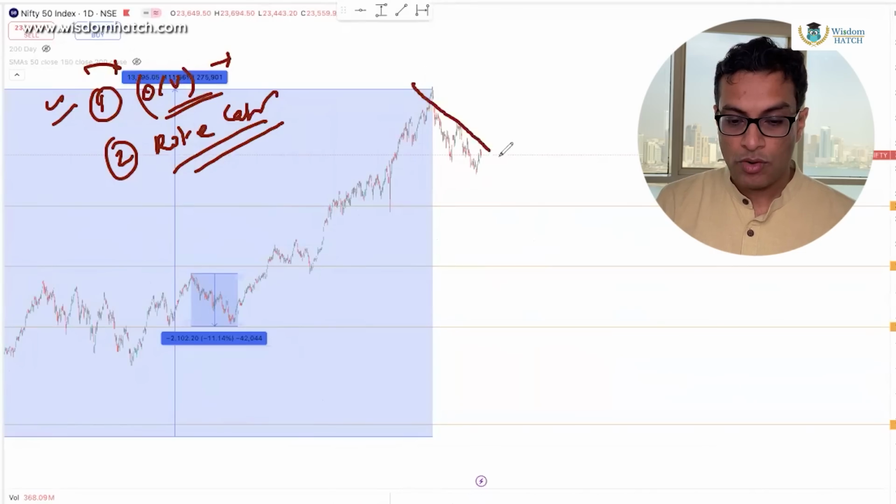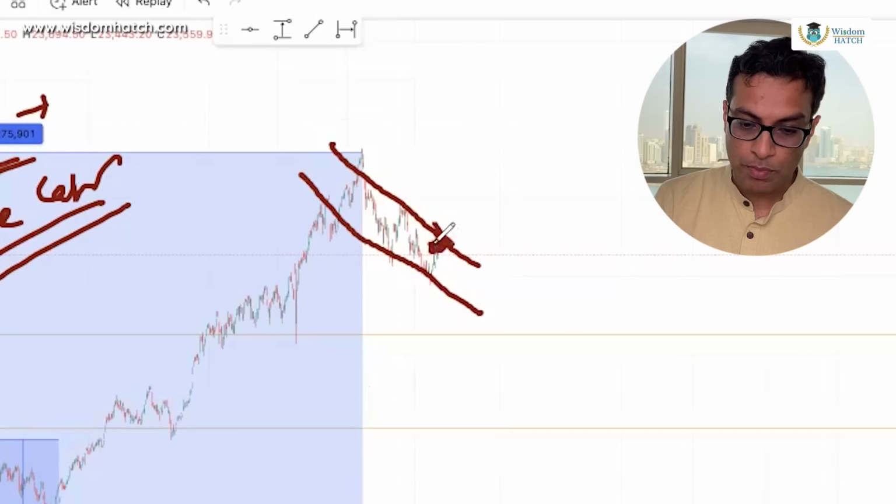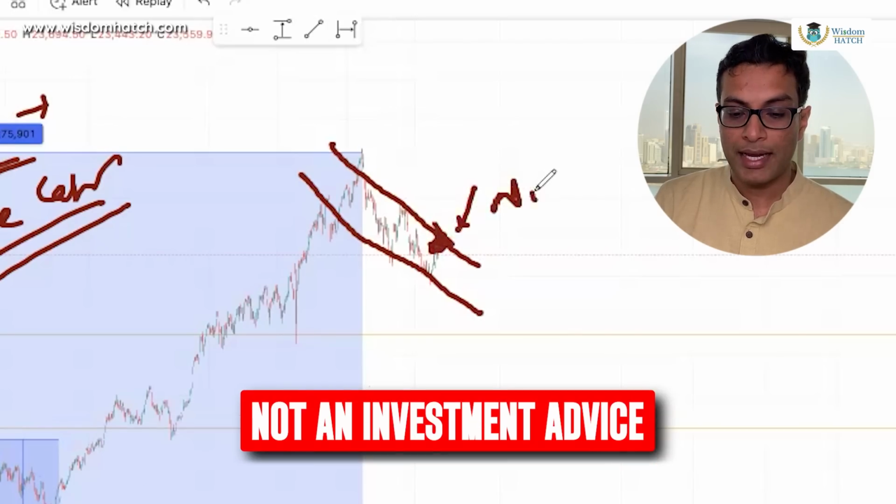See, this is a downtrend, right? This is a channel that is getting formed. आपको यहाँ पे खरीदना चाहिए on this point. The short answer is no. You should not buy it here right now.